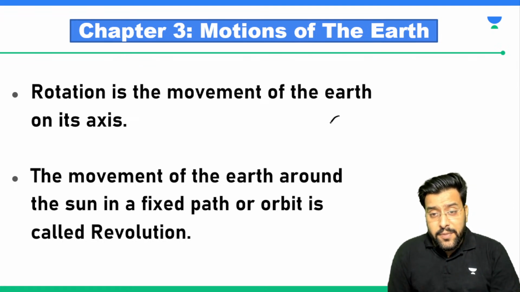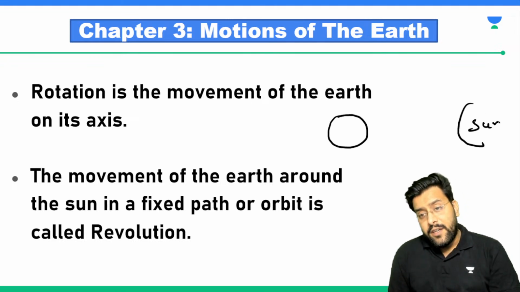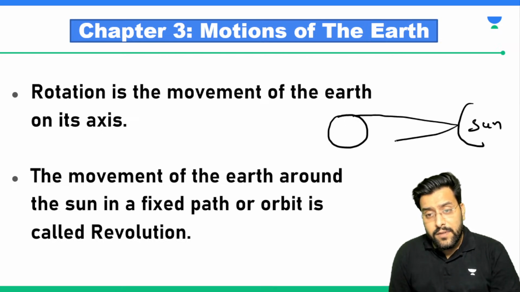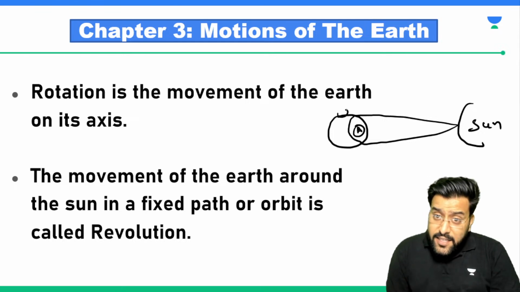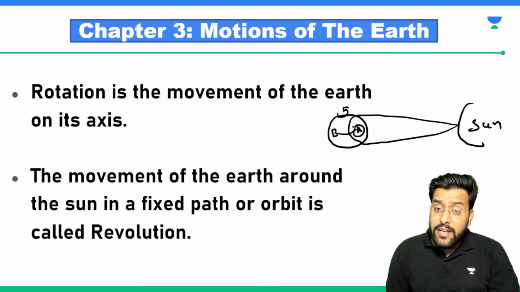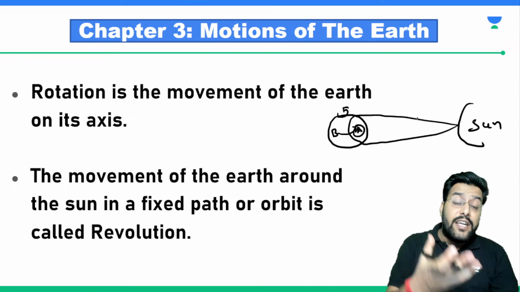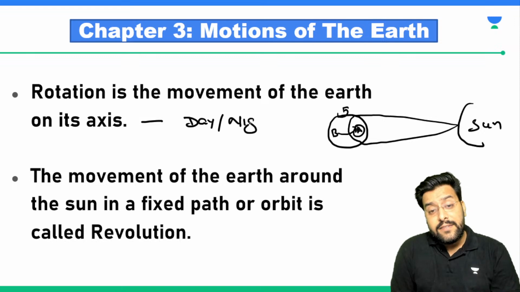So what happens is, for example, this is our earth. Here somewhere we have the sun. When sun rays are falling on the earth like this, that portion will be having day. Suppose this is point A. After some time, since the earth is rotating, this A point will go somewhere else, and here we had B point, this B point will come in front. So after a few hours, B will be directly facing the sun, so it will be day at the B point. So rotation is the movement with which we get to see day and night.